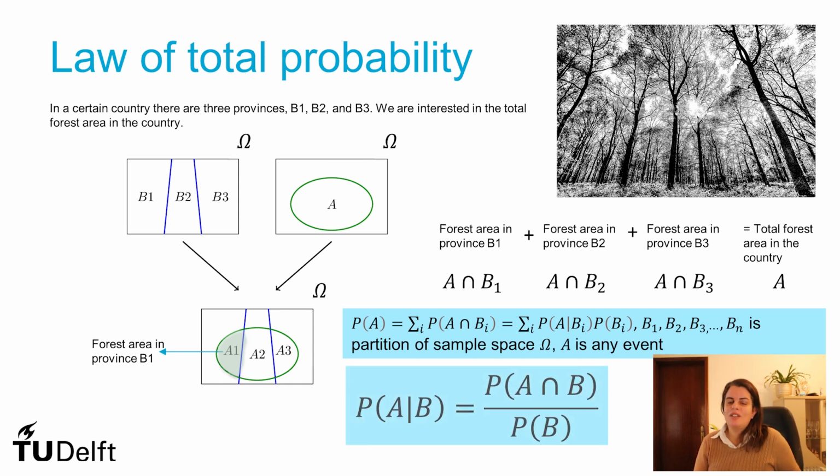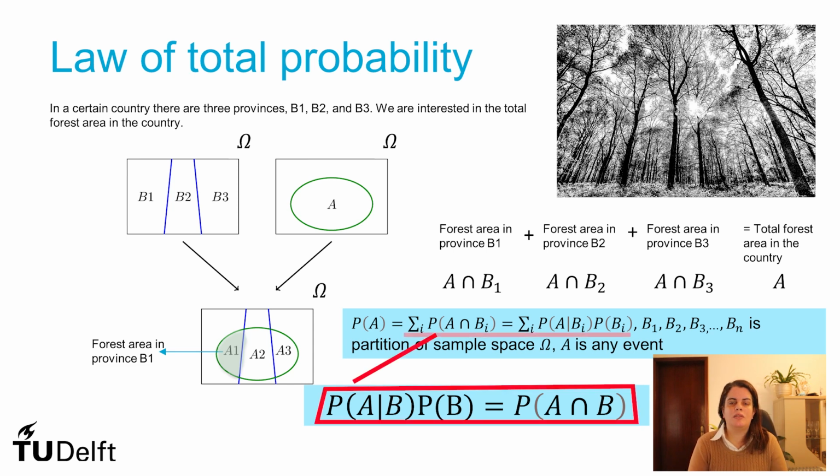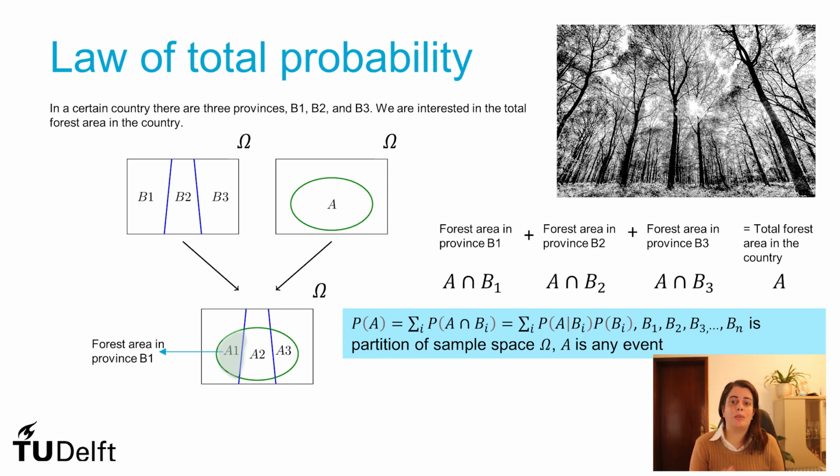And because you know the formula of the conditional probability, you can move the denominator from one side to the other, and you can replace the probability of the intersection with a formula that contains conditional probabilities, which may be easier to calculate than the probability of the intersection and the probability of the event altogether.